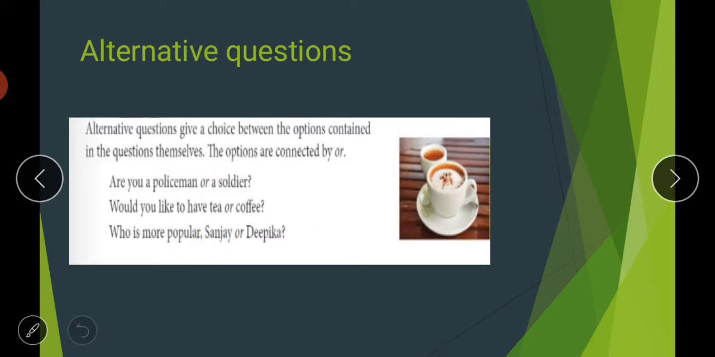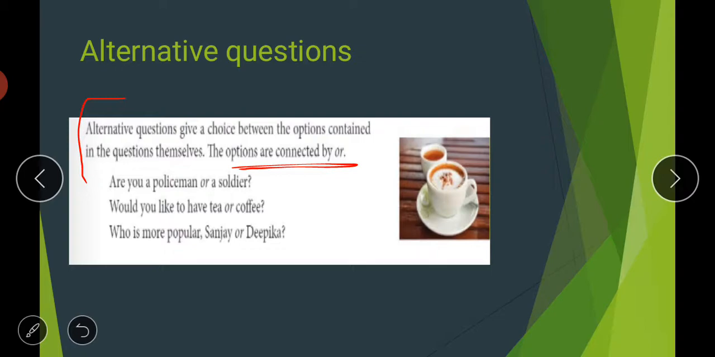Next, students, comes alternative questions. So what are alternative questions? Alternative questions give a choice between options contained in the question themselves. The options are connected by the word or. What is special about alternative questions is that the options are mentioned in the question and you have to answer according to those options. Examples are given here.